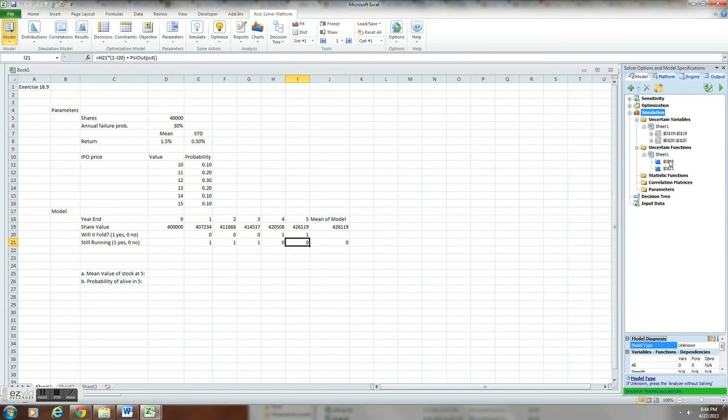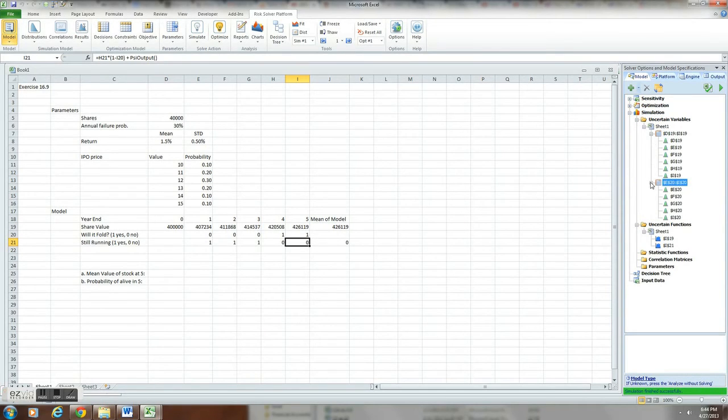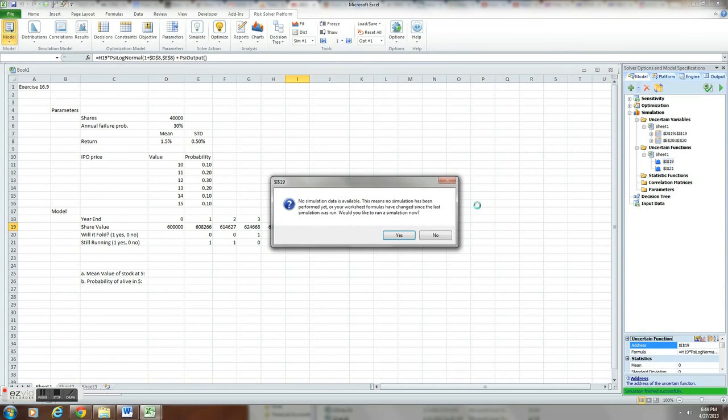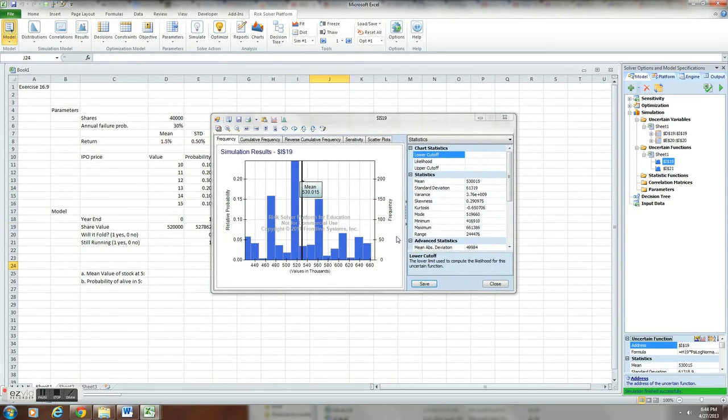And now what we're going to be doing is basically all these simulations. This is what we were just adding. We added uncertain variables and our uncertain functions below that. So we're going to figure out the mean value of each, and then we're going to have to run the simulation of the model for that. So would you like to run a simulation now? Yes, of course. And then here it goes.